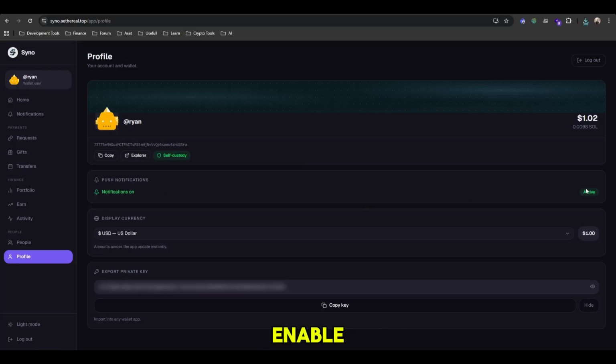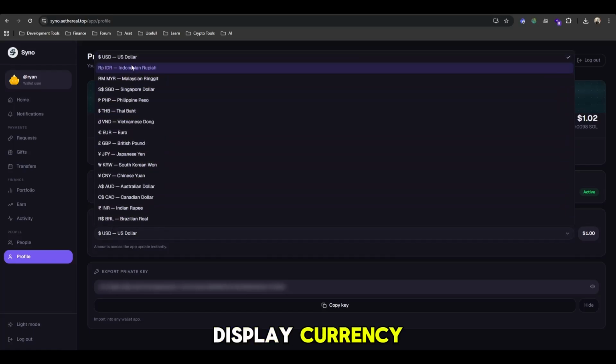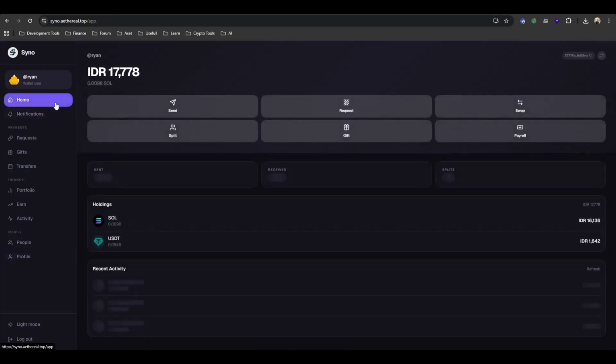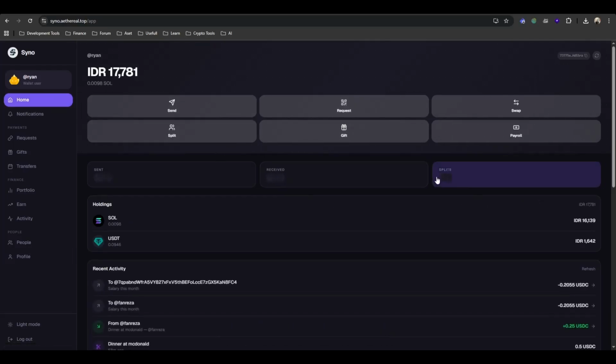This is already enabled by default, but if you first time registered, you need to enable this manually, because the browser basically disables push notification by default. And you can change your display currency. As you can see here, I will choose IDR for my display currency. So everything in the dashboard will change into IDR.